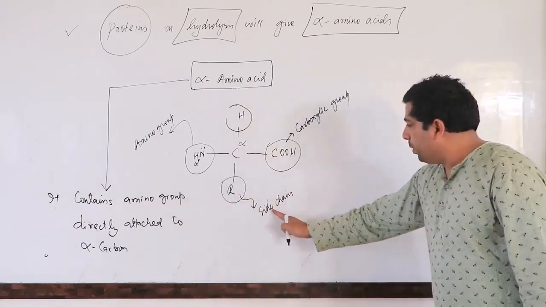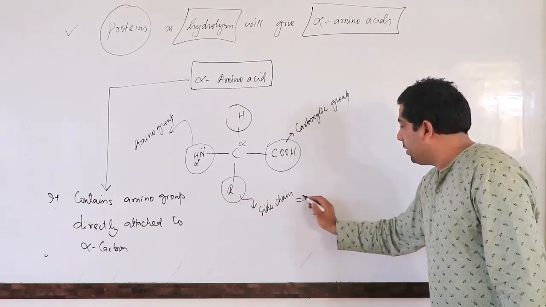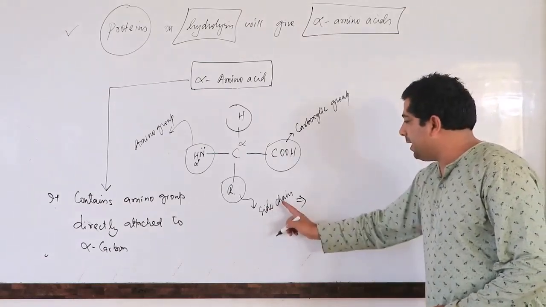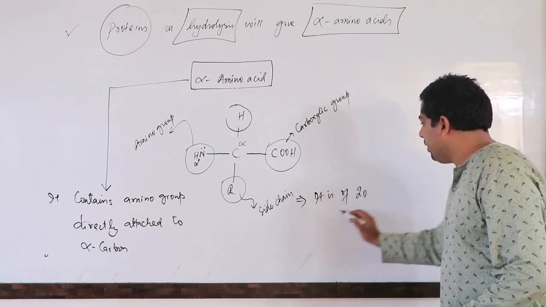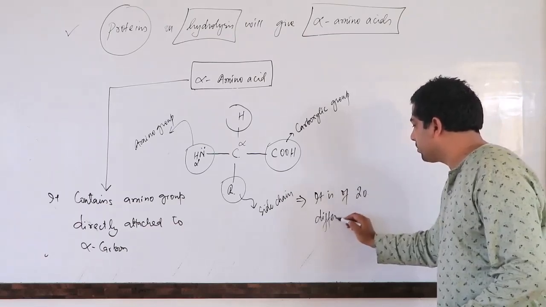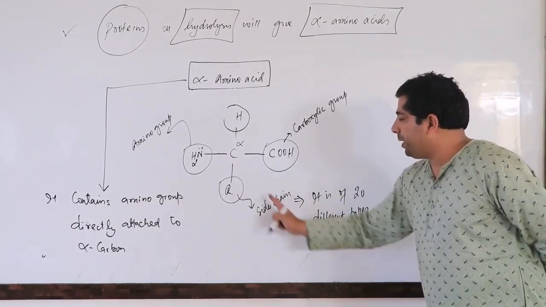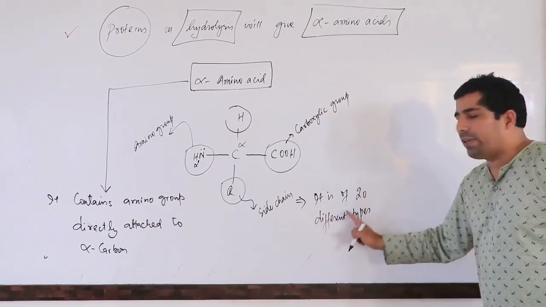If this R group is a side chain I am talking about here, and I have 20 different amino acids, then this side chain is of 20 different types.